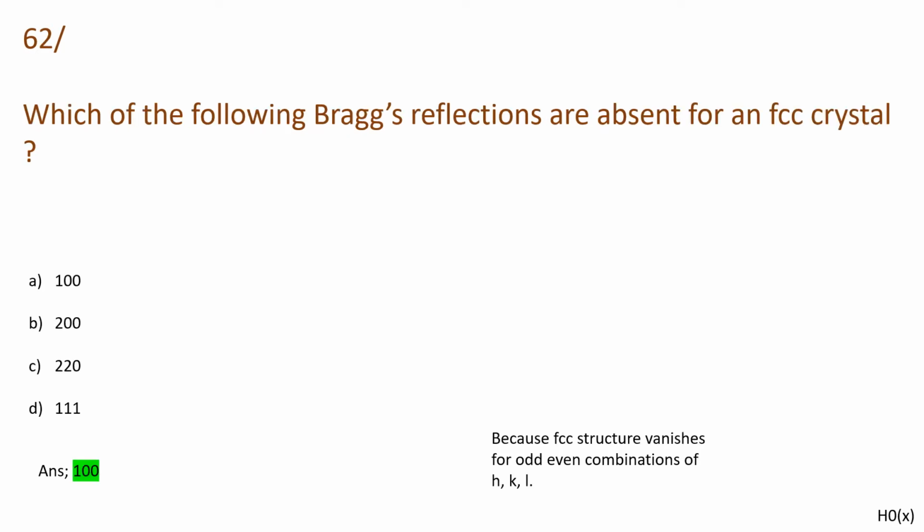Then, which of the following Bragg's reflections are absent for an FCC crystal? And the options are 100, 200, 220, 111. And we know that for FCC structure, the mixed odd-even combinations for HKL vanish. So the answer will be 100.